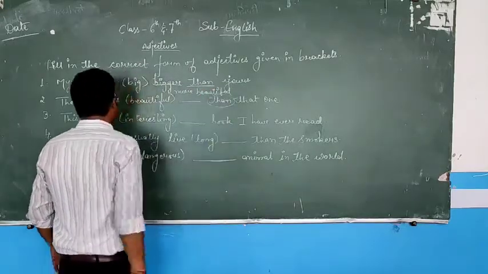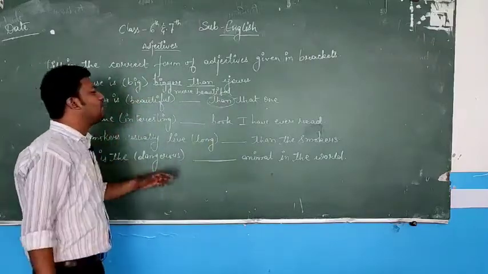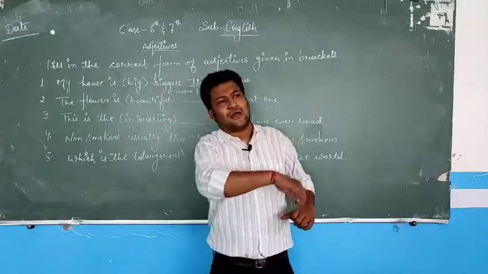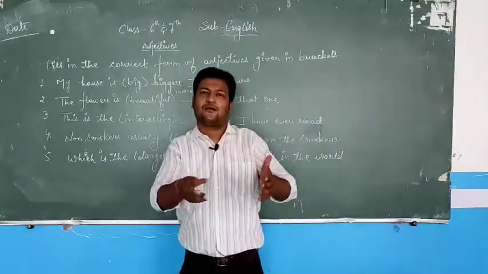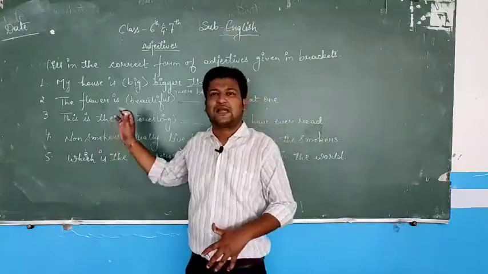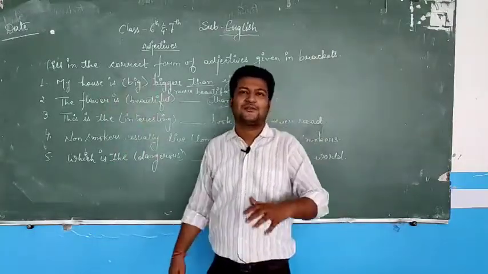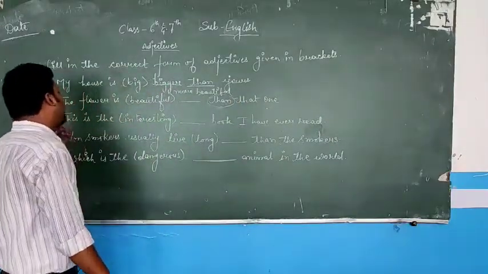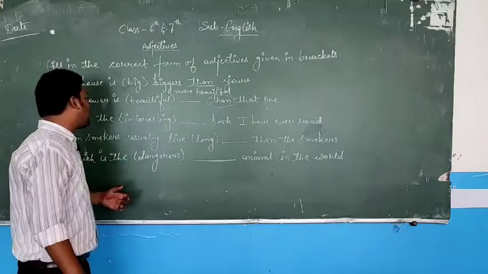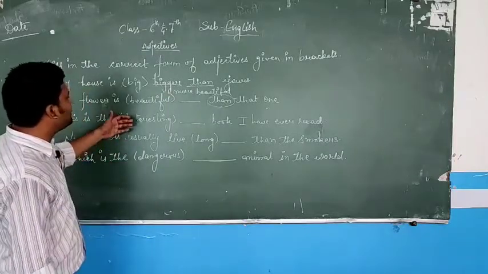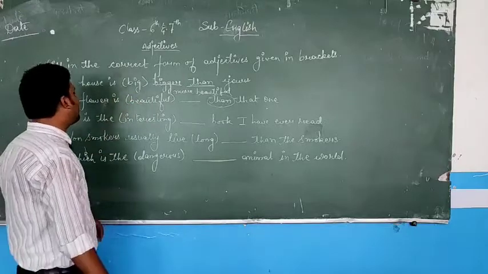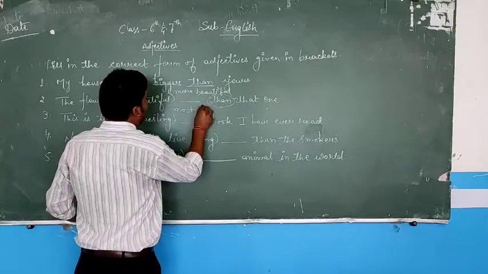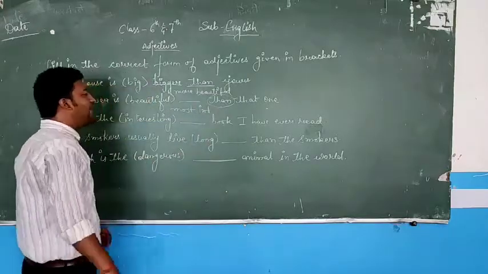than that one. Third, this is the most interesting book I have ever read. "I have ever read" means that among all the books whatsoever I have read till yet in my life, this is the most interesting one. So it is superlative. And interesting is a two-syllable word and it is superlative degree. So I use: this is the most interesting book I have ever read.